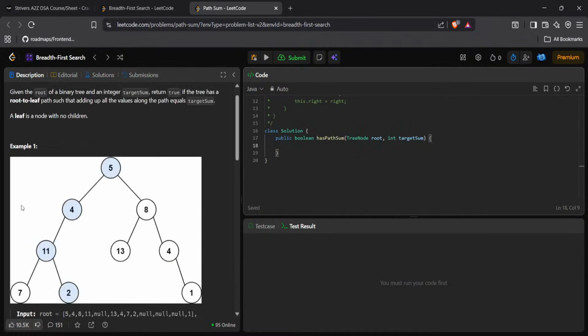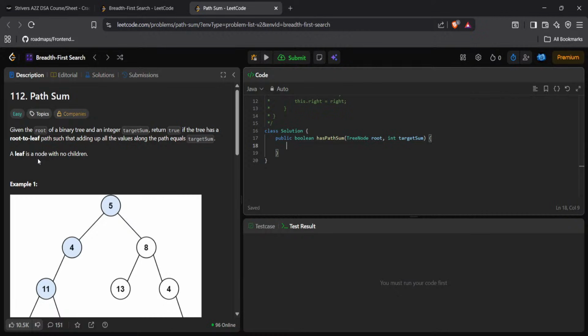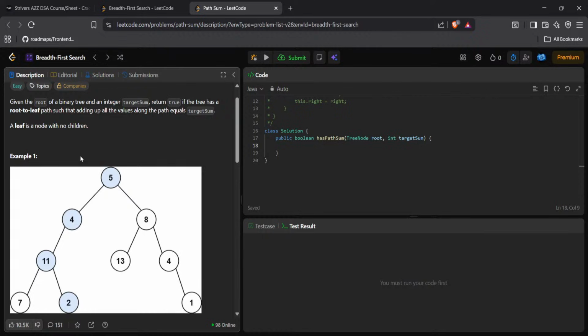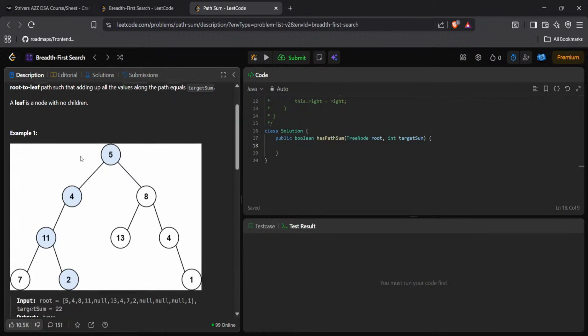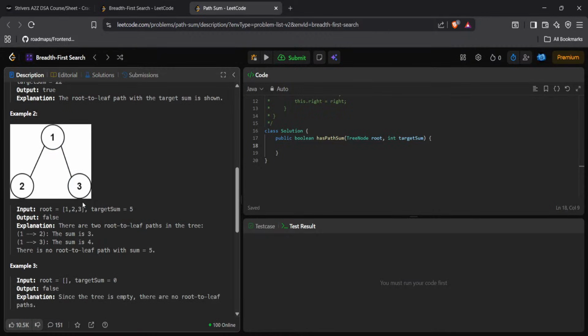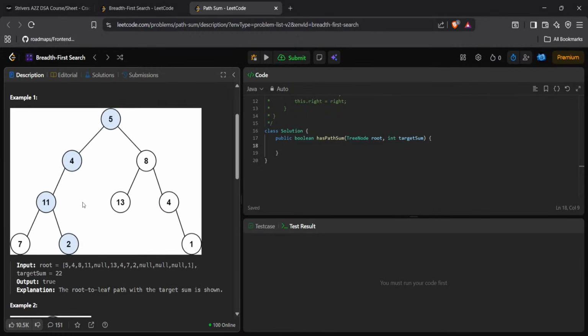Okay. Let's see. Until then, given the root of a binary tree and an integer target sum, return true if the tree has a root-to-leaf path such that adding up all the values along the path equals the target sum. A leaf is a node with no children.